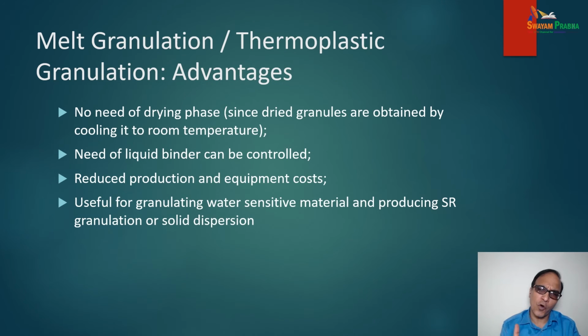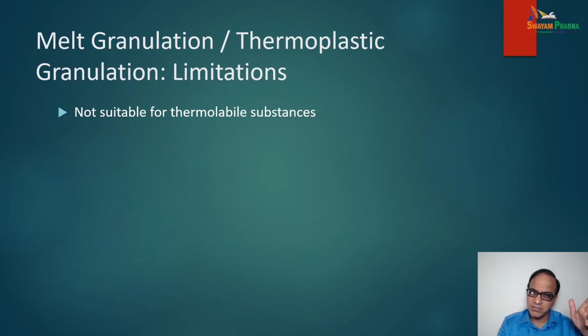It is useful for granulating water sensitive material and producing SR, or sustained release, granulation or solid dispersion. So melt granulation has various advantages. The only limitation is that it is not suitable for thermolabile substances, because you have to melt it at a high temperature.